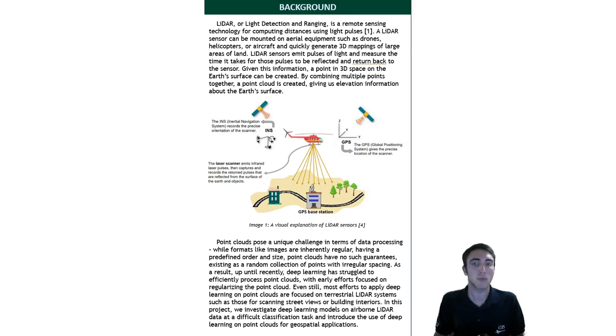LiDAR is a sensor technology we use in remote sensing which emits pulses of light and measures the time it takes for those pulses to reflect on an object and come back to the sensor. When mounted on an aircraft or drone, LiDAR can be used to create a 3D map of the Earth's surface, called a point cloud. But simply having a point cloud isn't enough. After all, how do we know what each point is supposed to represent? Manually classifying point clouds is tedious, expensive, and requires specialized training.